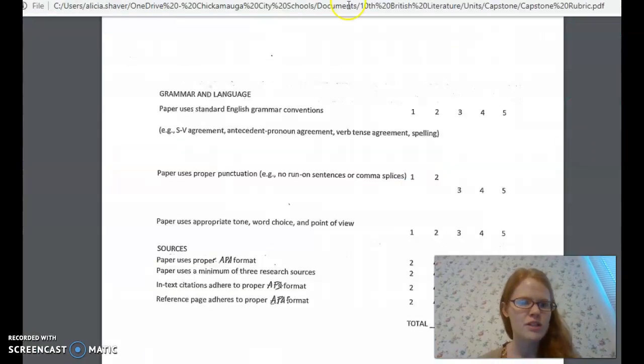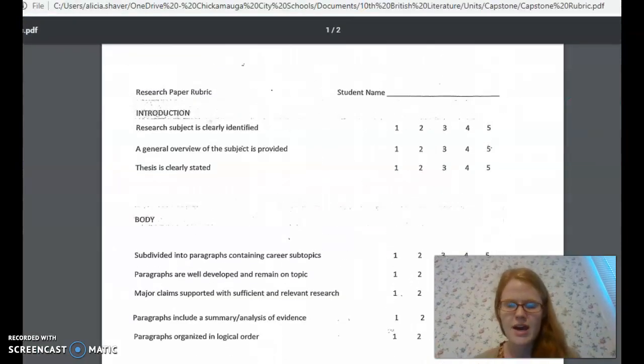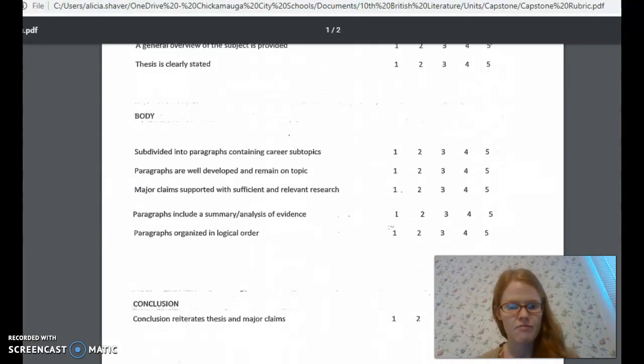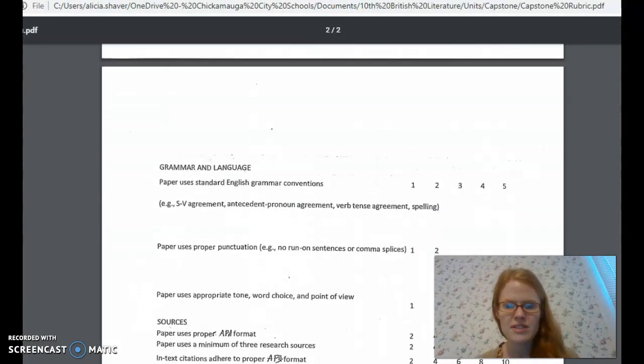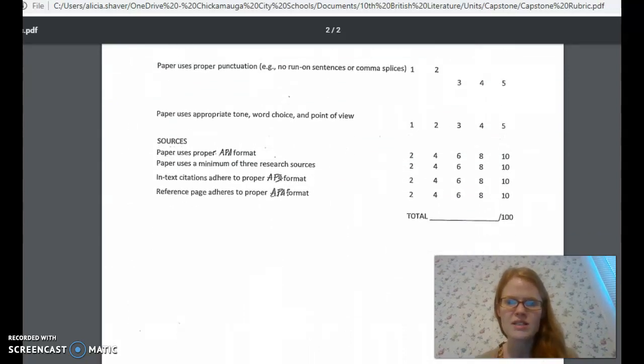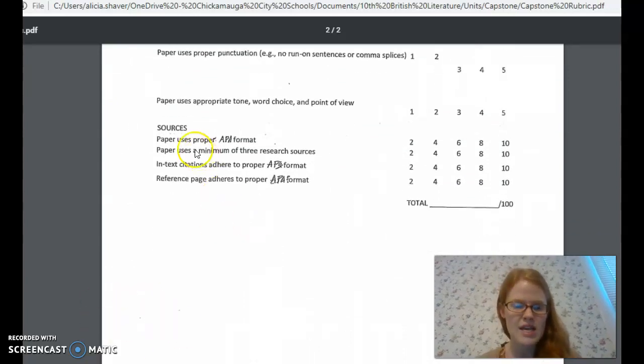The last thing that I wanted to do is show you guys your rubric. This is how you are being graded, okay? I will upload this to Teams. I'm not going to go over a whole lot of this, but what I want you guys to notice is that 40% of your grade, and notice out of 10, out of 10, out of 10, out of 10, so 40% of your grade is about using proper APA format.